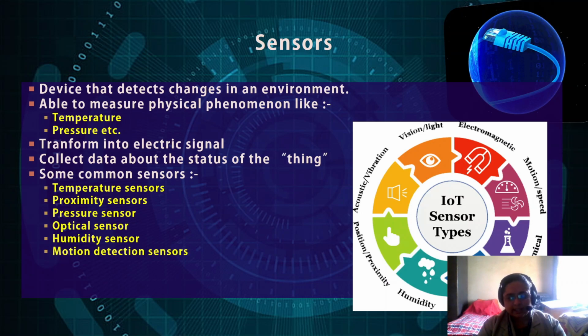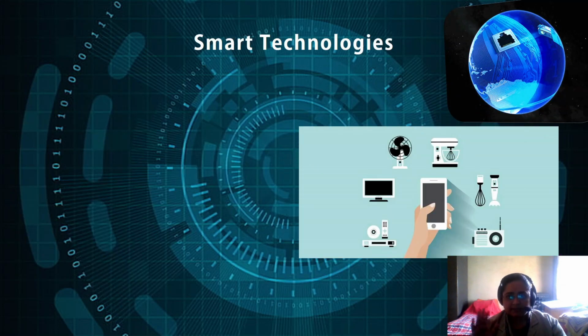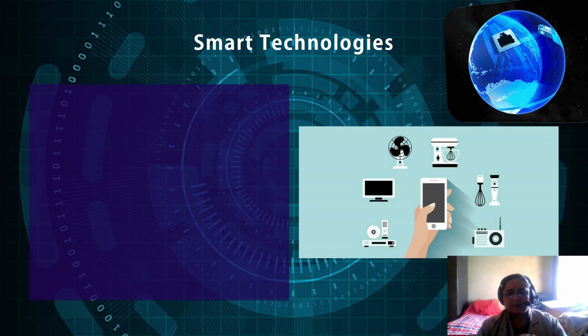Humidity sensor, motion detection sensors, smoke sensors. Motion detection, one of the very famous examples is that of any gaming console, where you get a small remote thing which you wind across. It comes along with a small tape which you wind up around your wrist, and with that you can easily play games, or you can shoot people, or you make a shooting movement, or you make a beating movement, and the character behaves accordingly on the screen. Gas sensors for detecting any kind of smoke or any kind of catastrophe. So these are there. Then smart technologies.